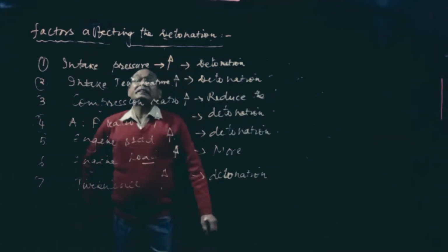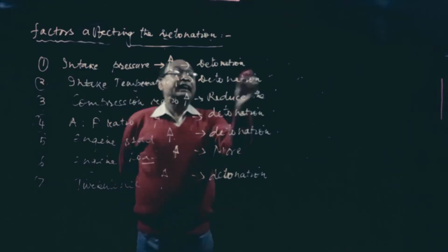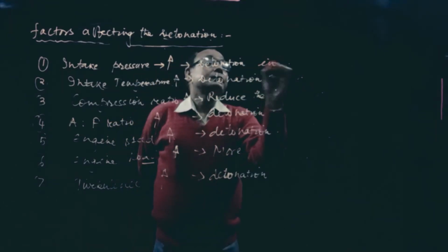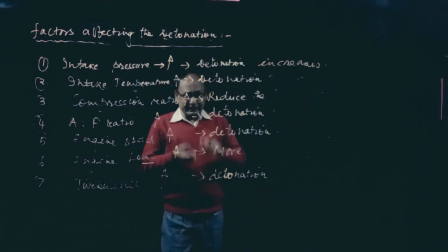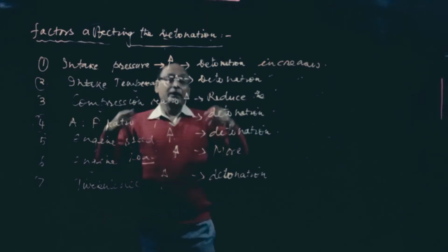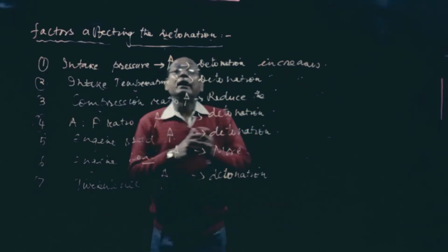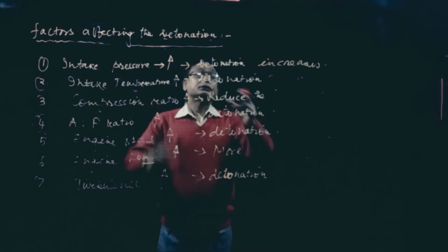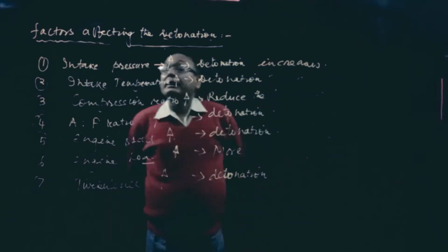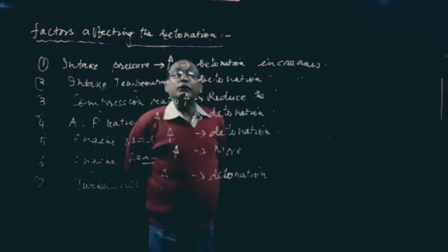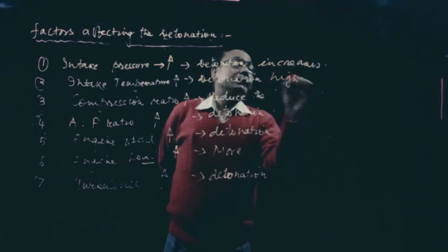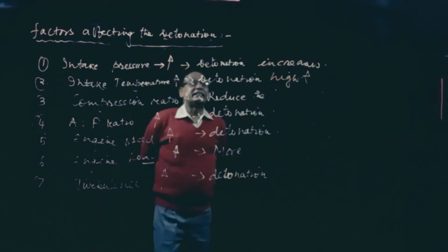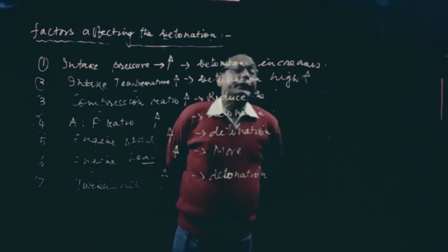If the intake pressure is high, then detonation increases. So there will be more detonation. If the pressure inside is high, then there will be turbulence, so more fuel will be mixing inside the combustion chamber and the detonation effect will be too much. In a similar way, if the pressure increases, intake temperature also increases, and once again detonation is high. That means if the intake temperature increases, then definitely detonation will also be high in that case.